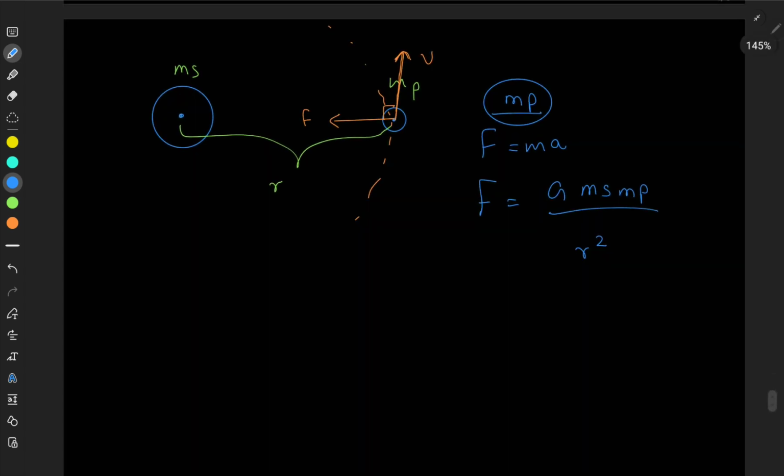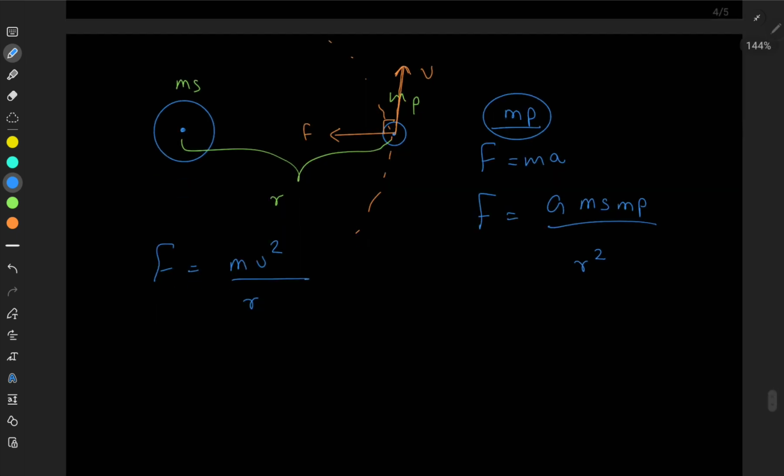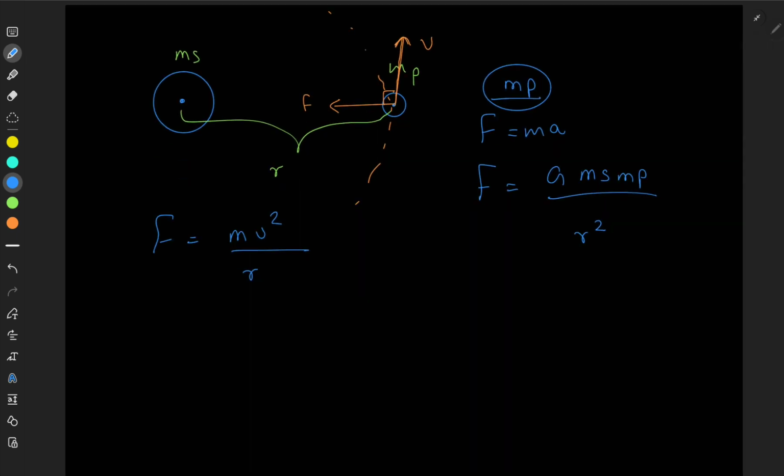But there's another equation, like this is a centripetal motion, right? The planet is going around the sun, it's attracted towards the sun and it's going like so. So there is a centripetal force towards the sun, so that makes the planet capable of going around in an orbit like this. Without the centripetal force you can't go like that. Centripetal force can be given by m into v squared over r. So these two forces are going to be equal, because the gravitational force is the one that provides the centripetal force. Without the gravitational force you cannot have the centripetal force, okay?